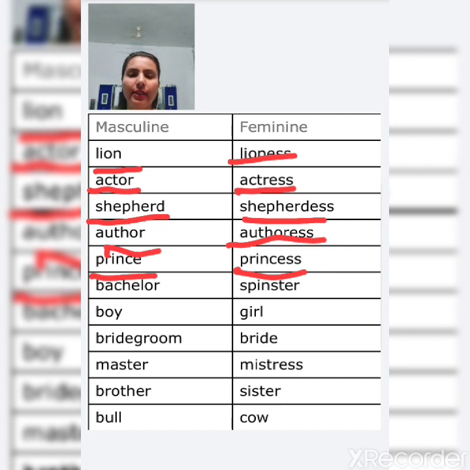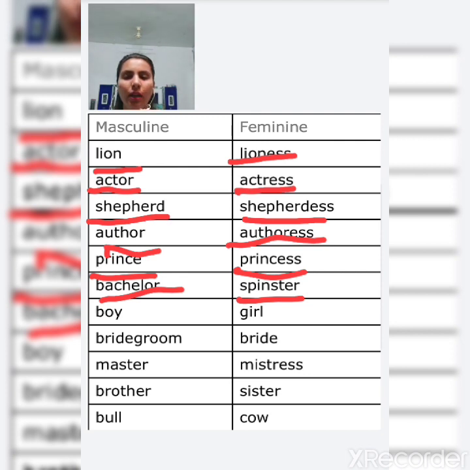Next is bachelor, and the feminine of bachelor is spinster. Repeat one more time, spinster.